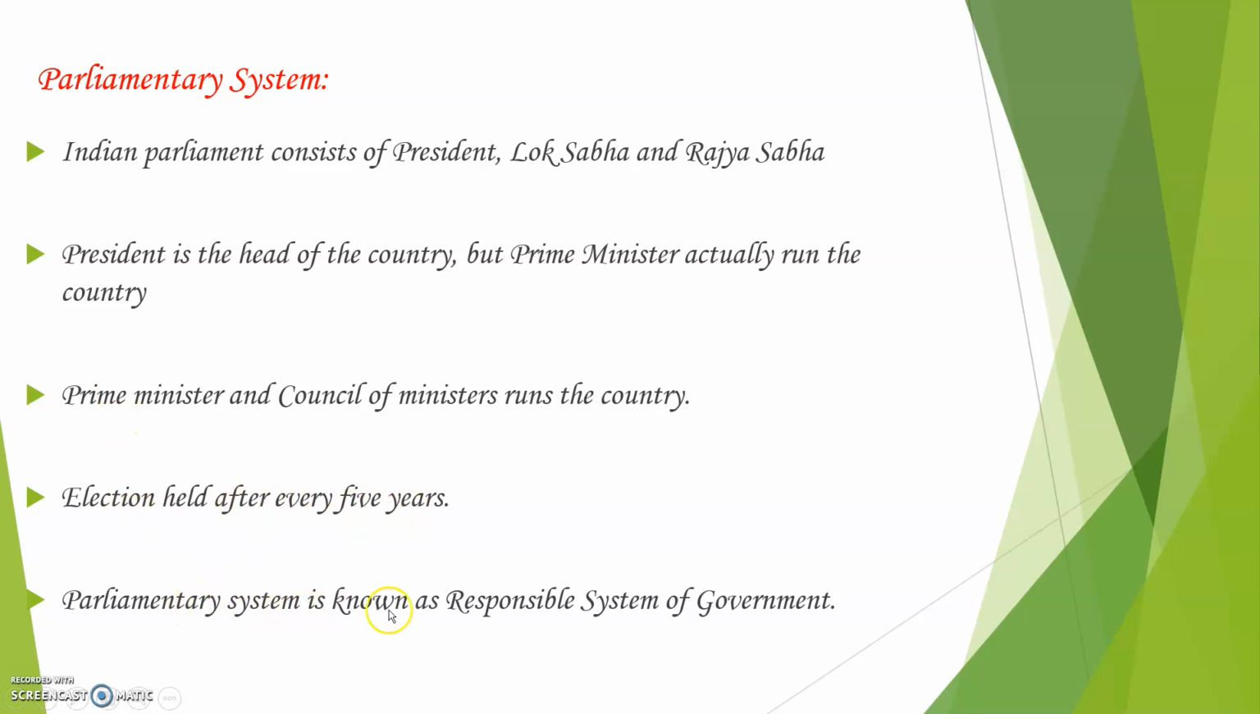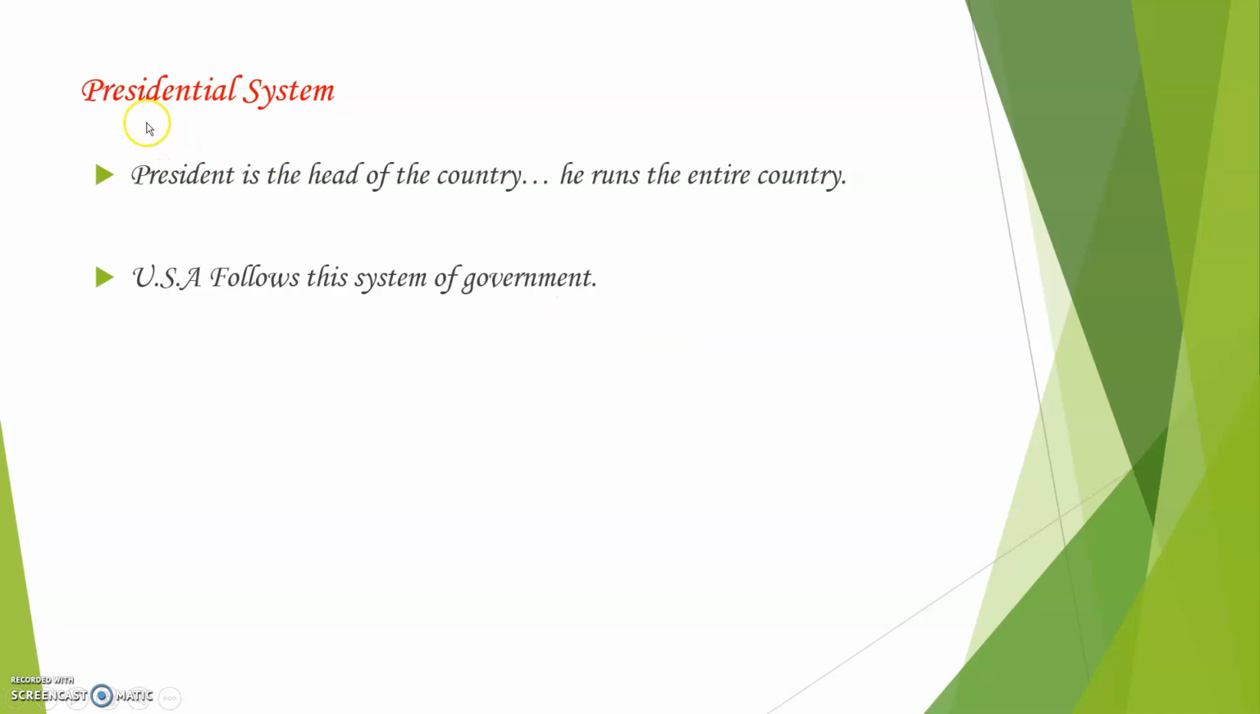The parliamentary system is known as a responsible system of government. Parliamentary system means where there is a President, a Prime Minister, and a Council of Ministers. And next is the presidential system.